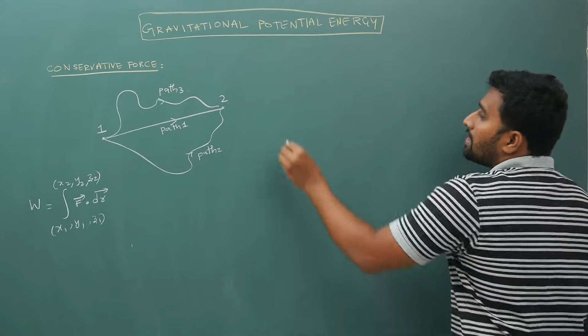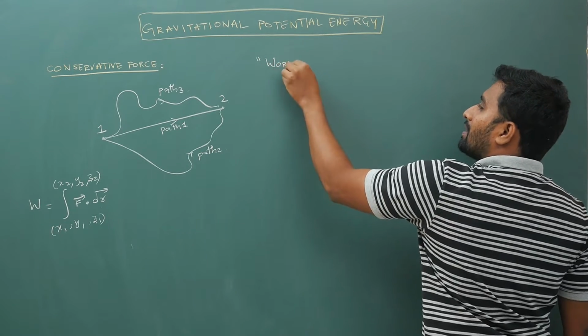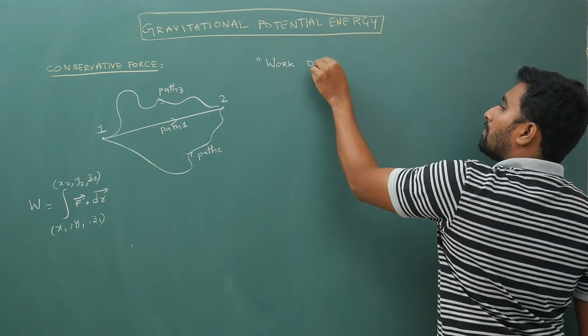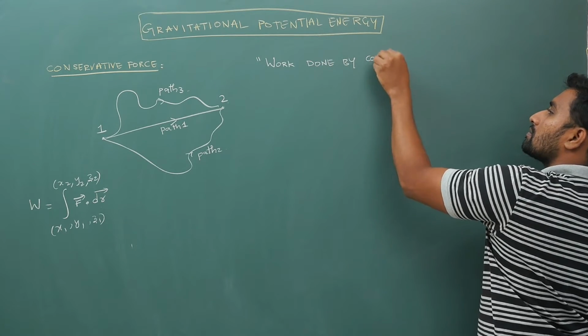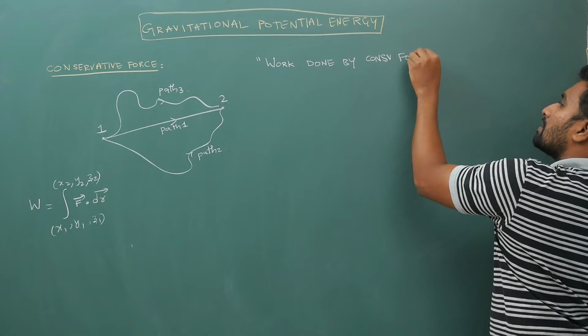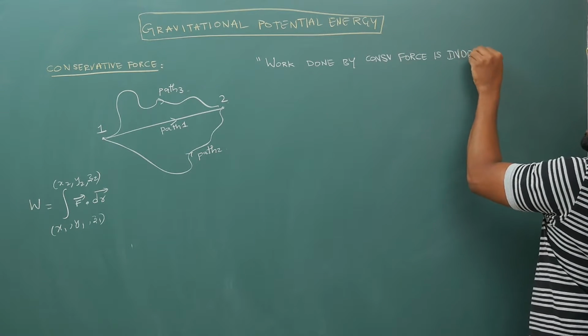Work done is independent of path. Work done by a conservative force is independent of path.